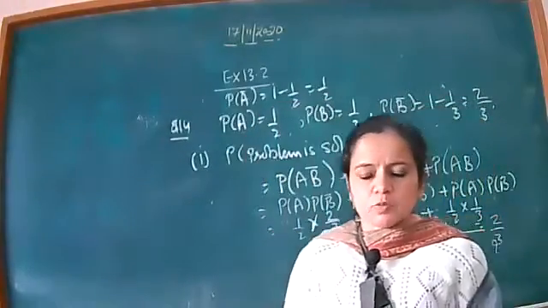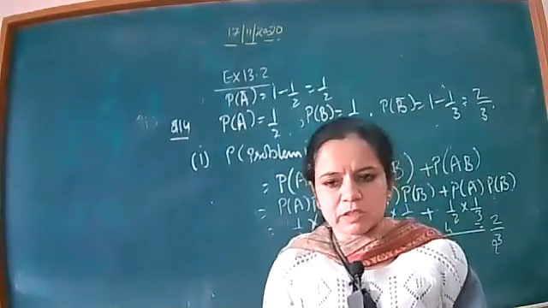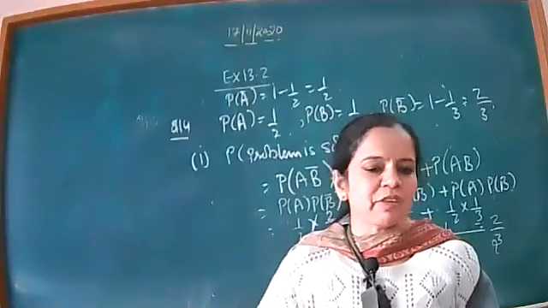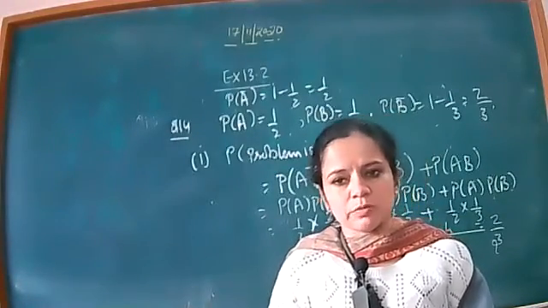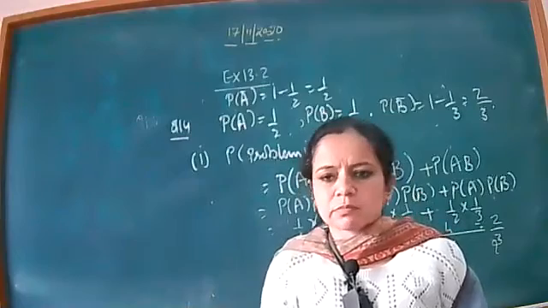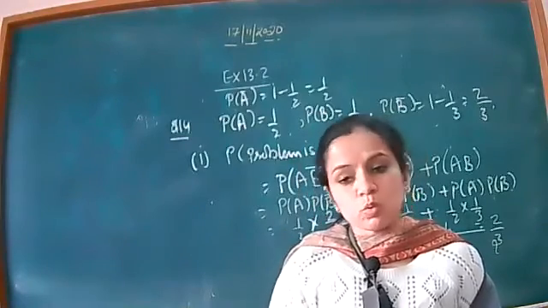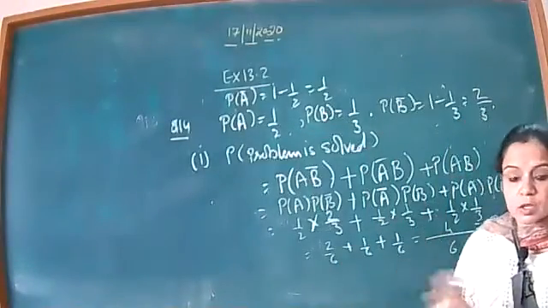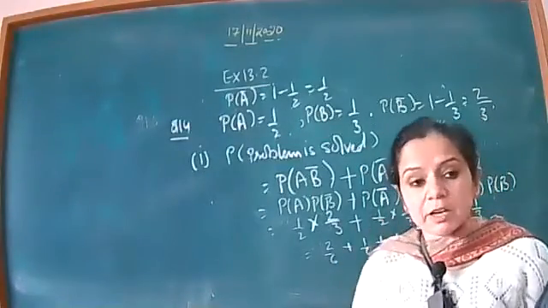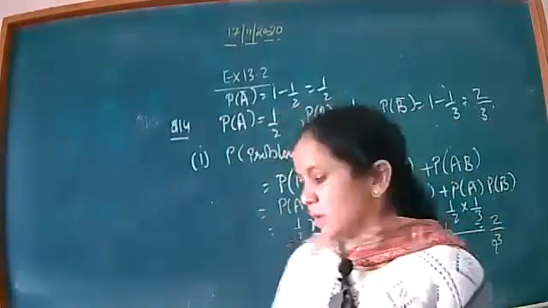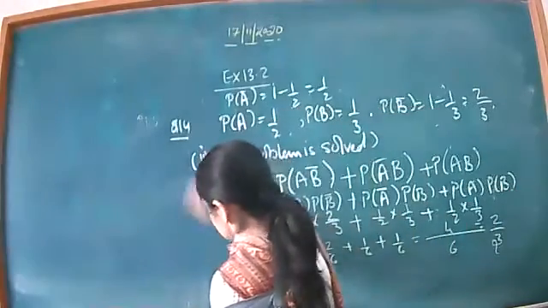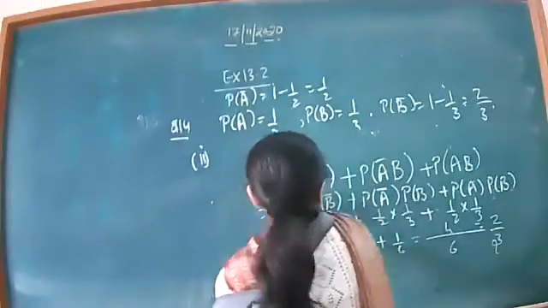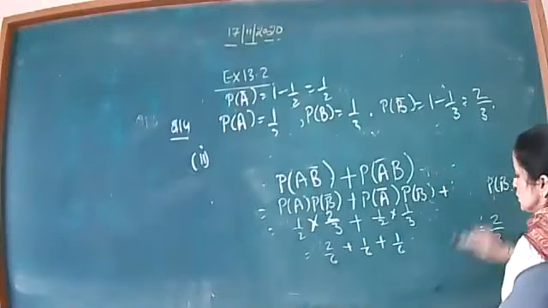What does it mean? Suppose Mamta ma'am and I are the two persons. Exactly one of them solves means if the question is solved by me, Mamta ma'am will not solve it or is not able to solve it. Or if Mamta ma'am solves it, I am not able to solve it. Only two cases are there. The case where both solve it will not come here, because exactly one of them solves means one of them has to solve. So in the second part, exactly one will solve the problem, and that is represented by only this, only this.